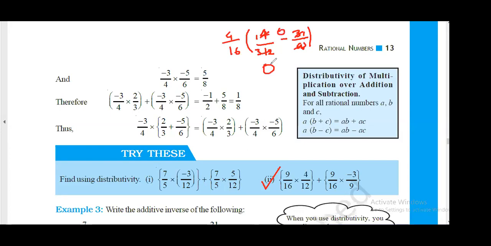Answer is 0. Right? So Brinda was right. Tanmay and Abhinav, these three are correct. Right? Others, see, use a little common sense when you solve. 4 by 12 is 1 by 3 and 3 by 9 is also 1 by 3. So 0. Got it, everyone?